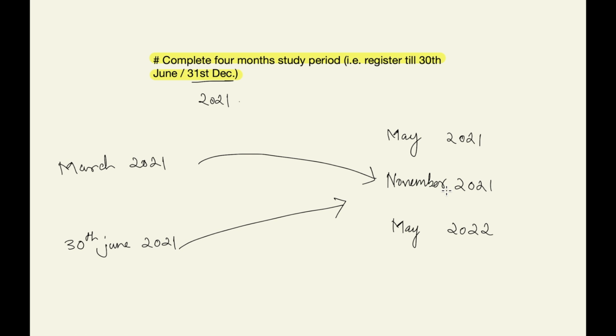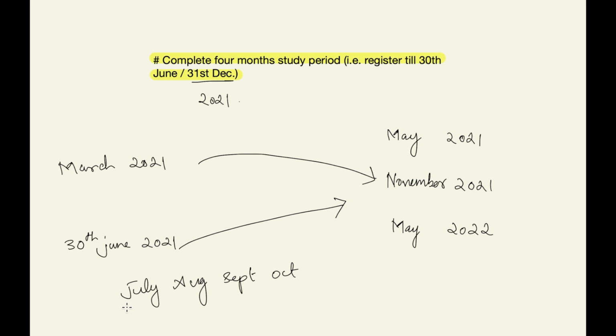Now let's see how many months of study period we complete if we register on 30th June 2021. We get June, July, August, September and October, and the next month is the exam month.